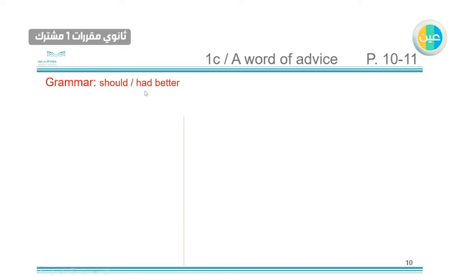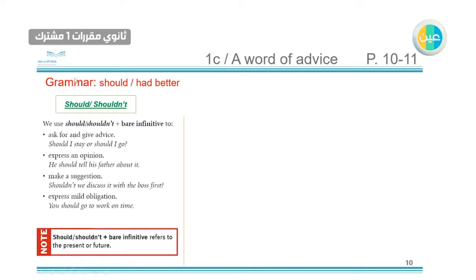Grammar, we have should and had better. Should and should not. So we use should or should not plus the bare infinitive. The bare infinitive, it means the basic form of the verb, like the previous verb that we had, go, went, and gone, and we chose go because it's the basic form of the verb.